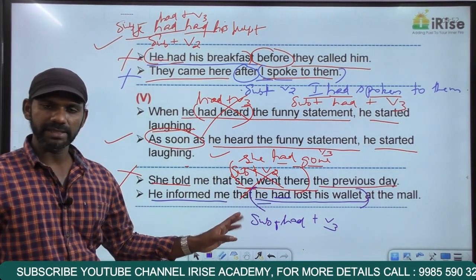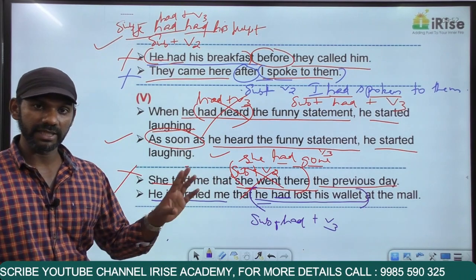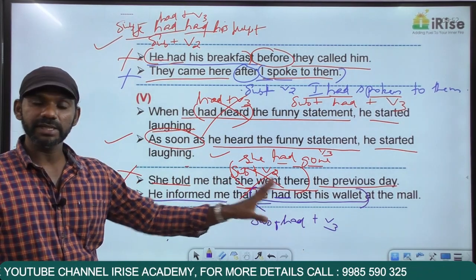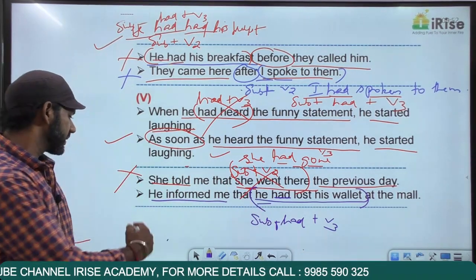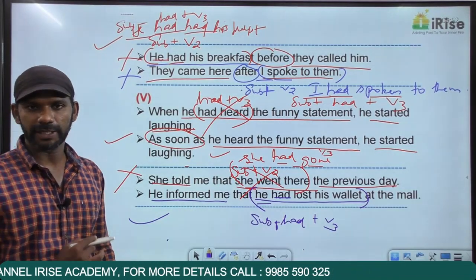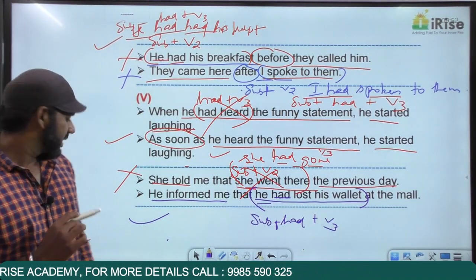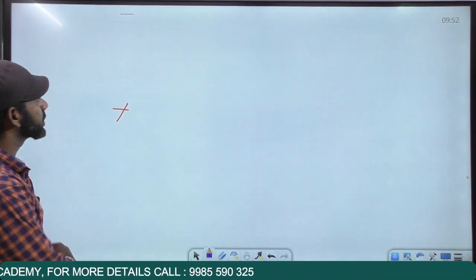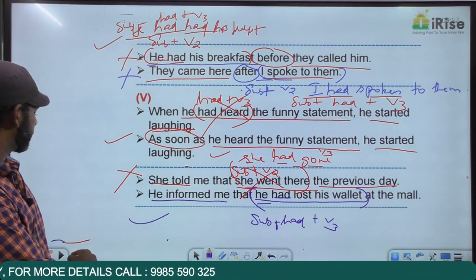Two actions in the past tense. Time difference is there without any doubt. The action completed first is in the past perfect tense. This statement is grammatically correct. Got it? So this is about the usage of past perfect.